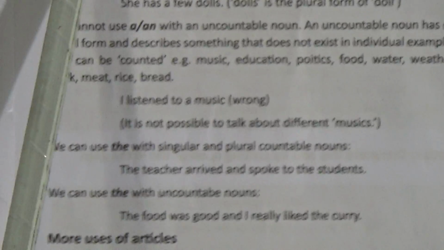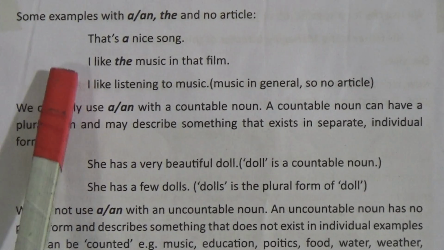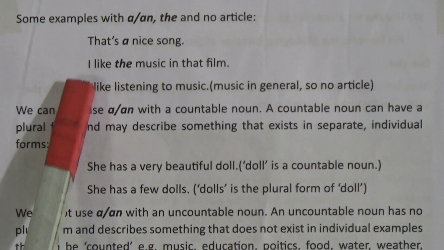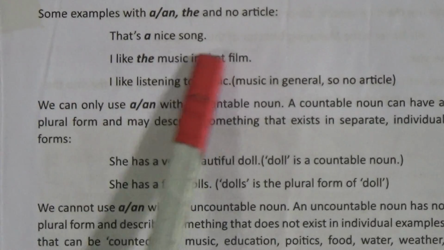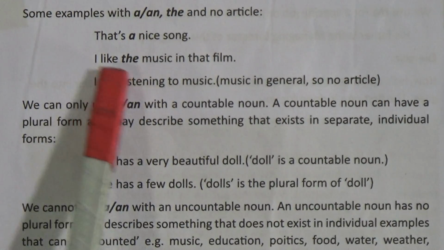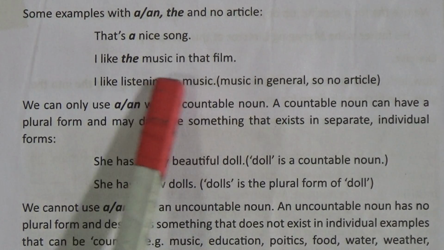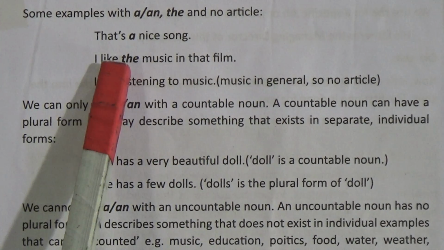Let's look at the next page. Sometimes we don't use articles with the same thing. For example, that's a nice song. We are using a before the song. Second sentence, I like the music in that film. We are using the before music.